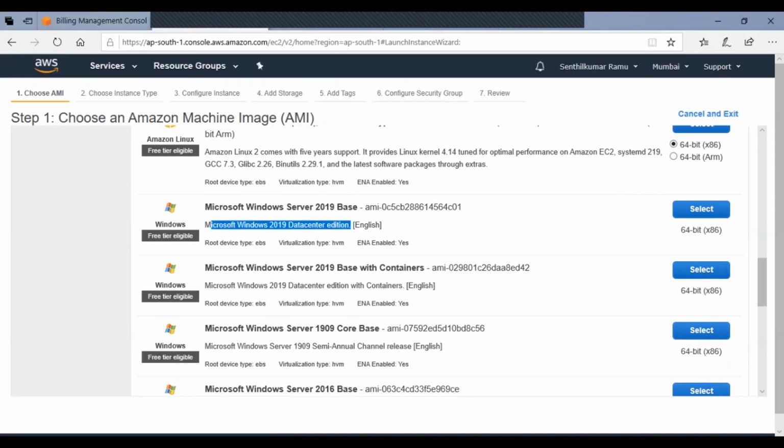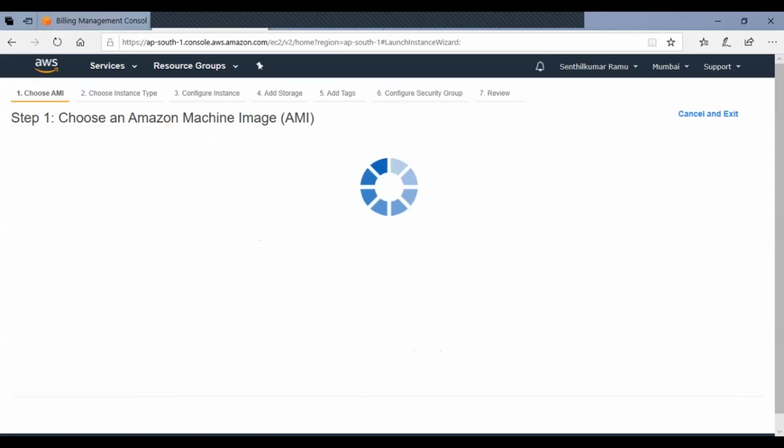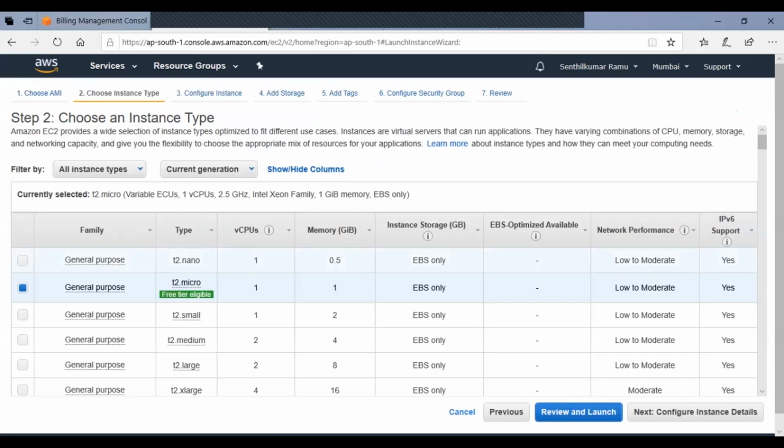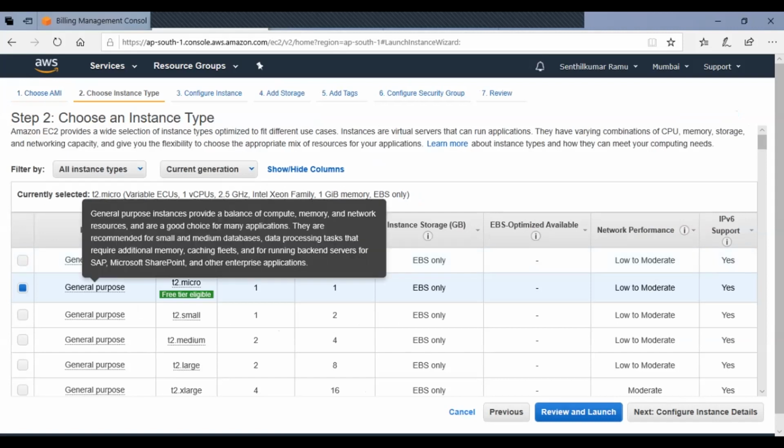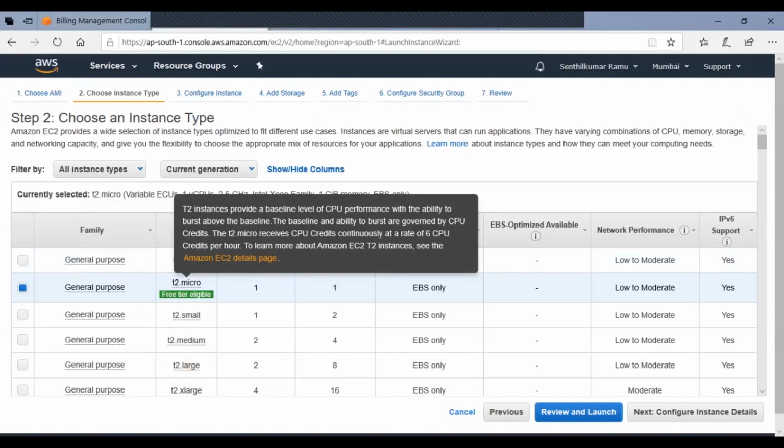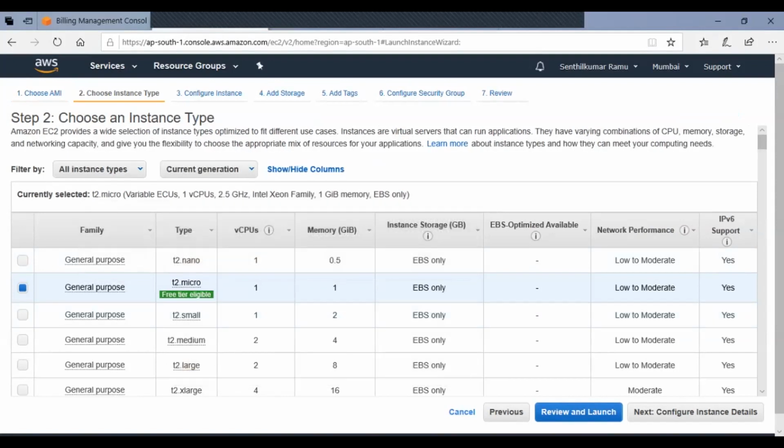So let us see whether there is a free eligibility tier for us. Let me select. Okay, I see an option. So it is selected by default, right? General purpose, and it is a t2.micro. This provides me one CPU, one GB of memory. It comes with EBS storage and all those things. So let me say review and launch.